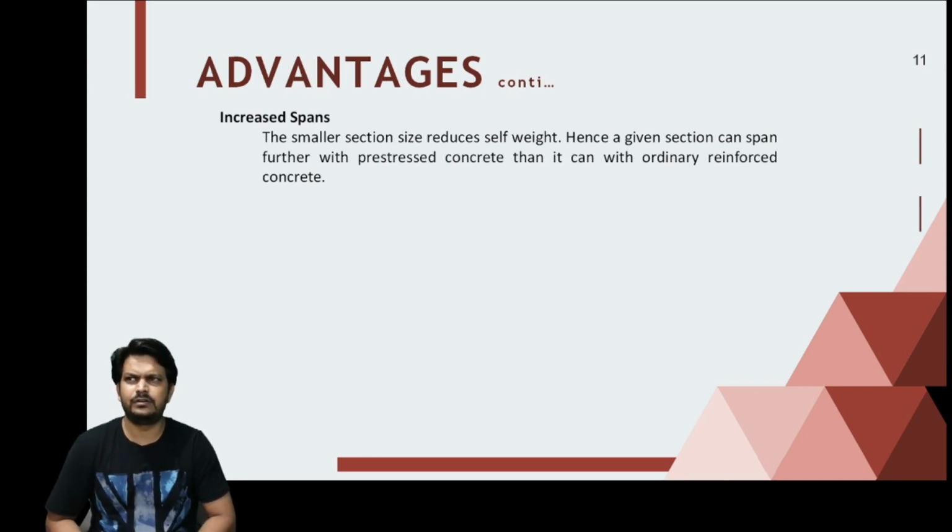A member having a depth of only 1.8 to 2 meters can be supported over a 35 to 40 meter span, which can be easily covered using a pre-stressed member. You can see such girders under flyovers.